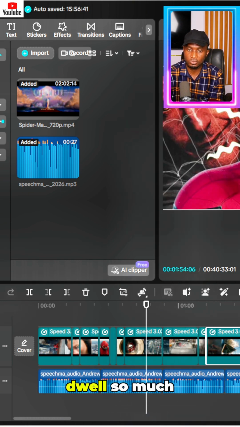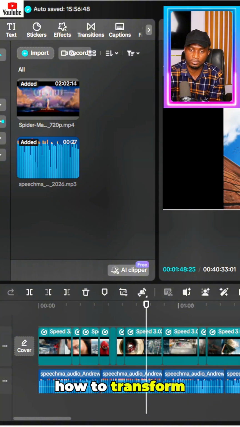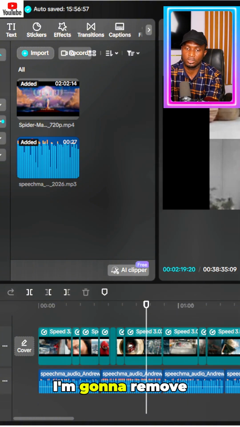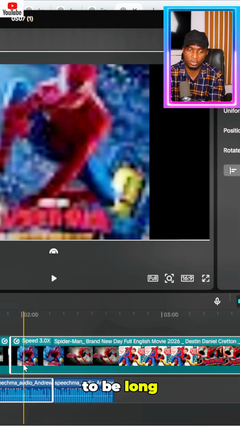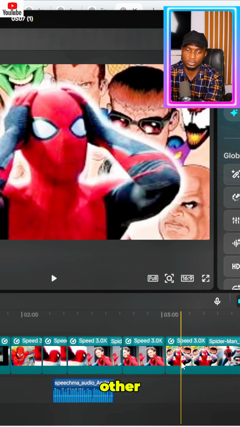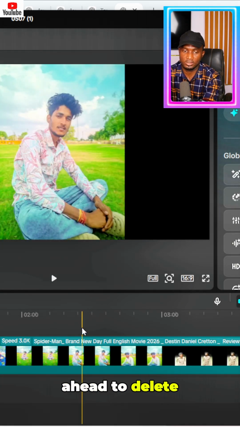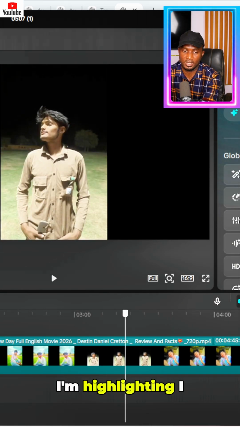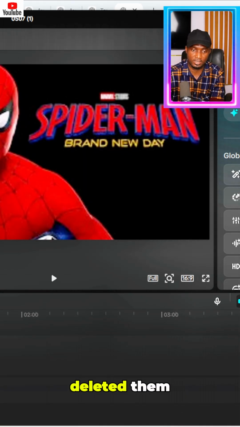I'm not going to dwell so much on this, so I'll show you how to transform everything here. You're going to remove all these other ones. For the sake of this tutorial, I wouldn't want it to be long, so I'll delete this other section. All these portions I'm highlighting, I don't need them. I'll delete them. So I've deleted them.